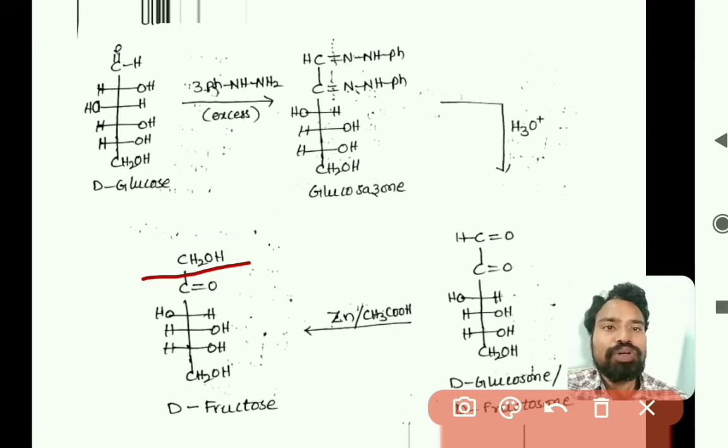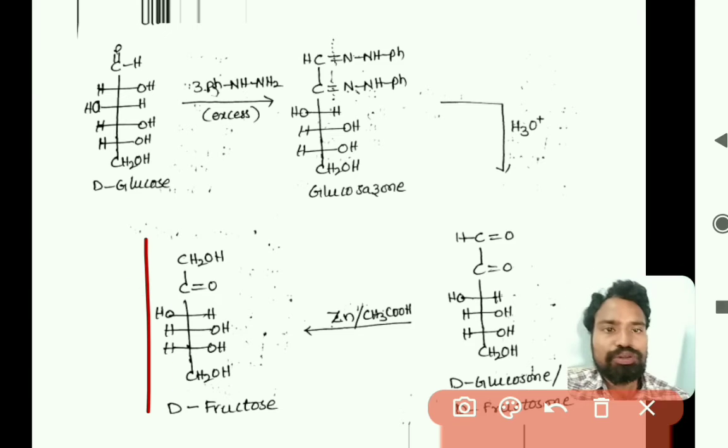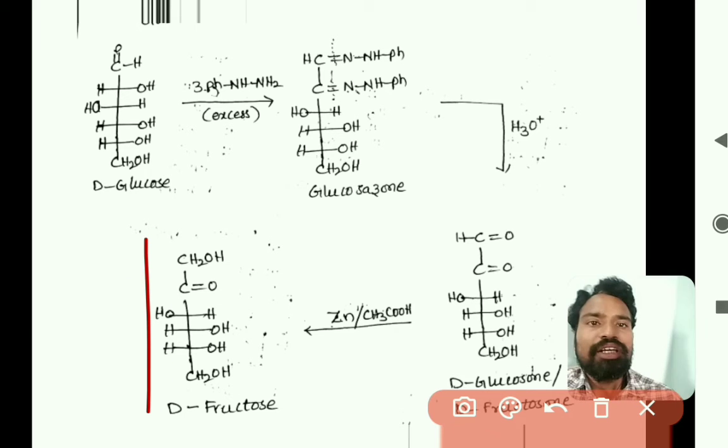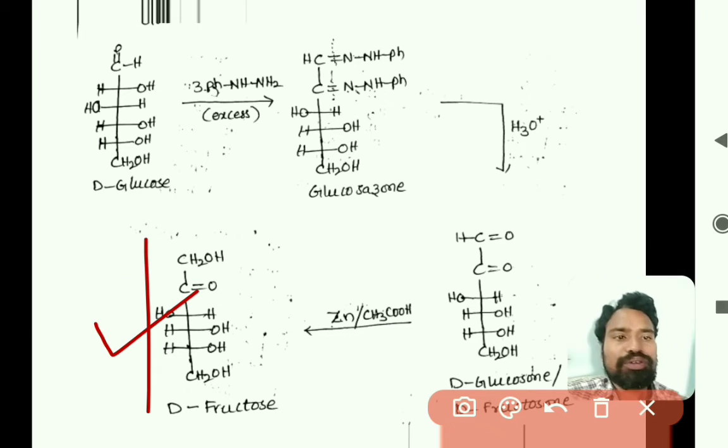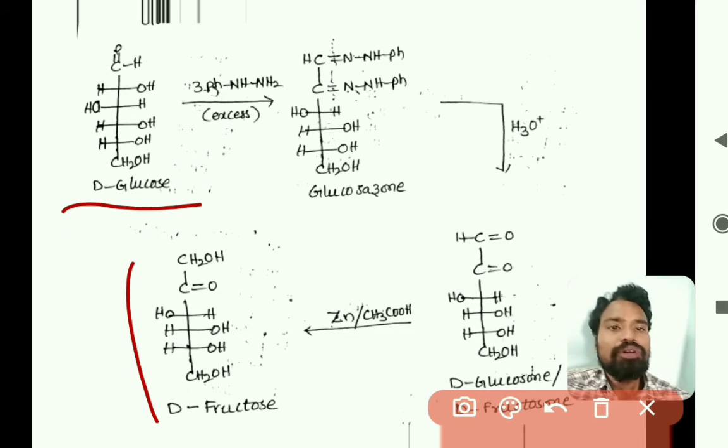Then this is CH2OH, C double bond O, and then CHOH, CHOH, CHOH and CH2OH. So this is the structure of fructose, so we will be getting D-fructose as a product. So D-glucose is converted to D-fructose.